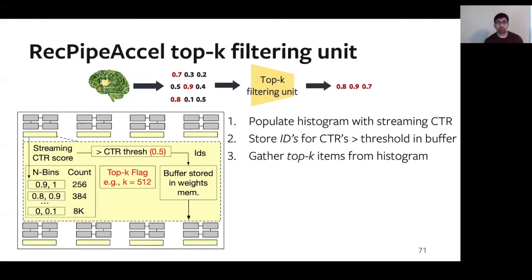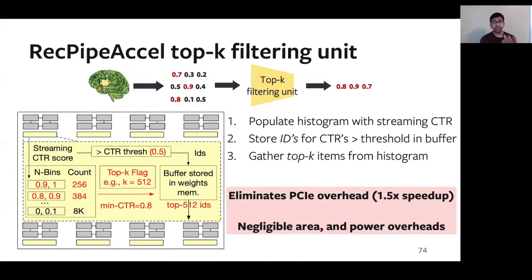Once we've produced all the click-through rates, the hardware computes the click-through rate threshold for the top K items. In this case, we set K as 512. And looking at the histogram, the hardware computes that the top 512 items are found in the top 2 bins highlighted in red over here. This means that we have a minimum click-through rate score of about 0.8. And using the score, we traverse the buffer and gather the item IDs for the corresponding top 2 bins.